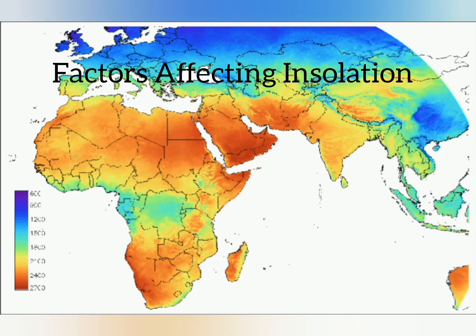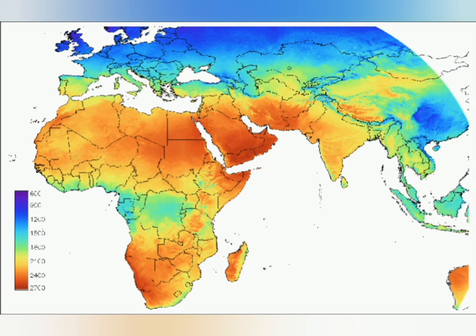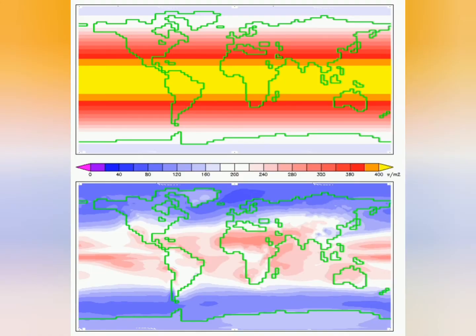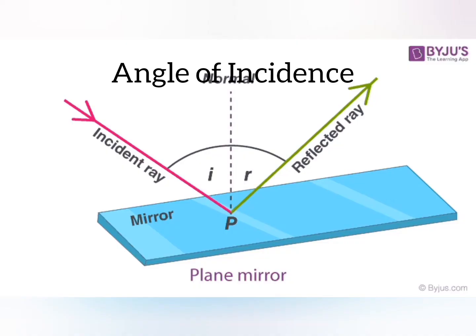Factors affecting insolation. The amount of insolation received on the surface is not uniform, it varies from one place to another. The equatorial region, which is near the equator, and the tropical region receive more solar insolation and are hotter in comparison to the temperate zone and the frigid zone. There are various reasons for this. The first factor is angle of incidence.